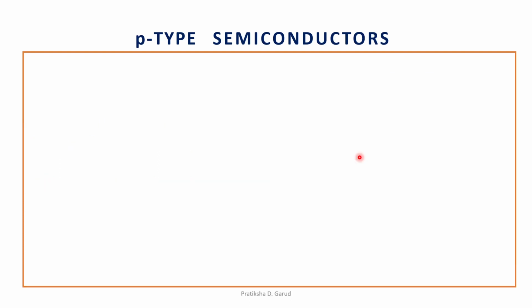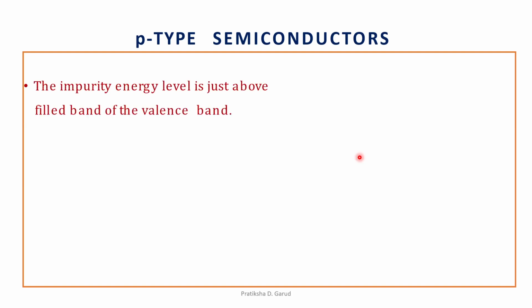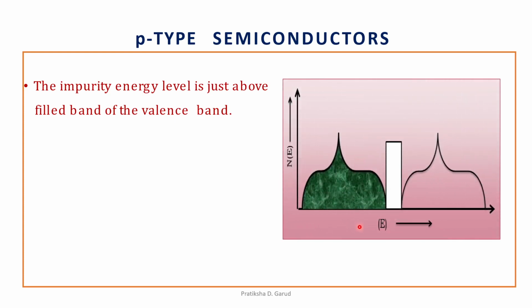The positive hole. So let's see the energy band curve. So the impurity energy level is just above the filled valence band. So this is the energy band curve. Again we are having the first, that is the filled band, which is called the valence band. Then we are having the empty band, that is called the conduction band, and in between these two we are having a band which is called the impurity band, and this impurity band contains an extra hole, a positive hole. Now how does the conduction occur?